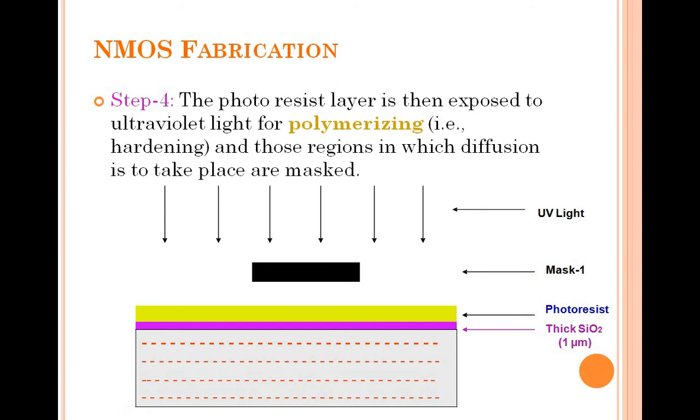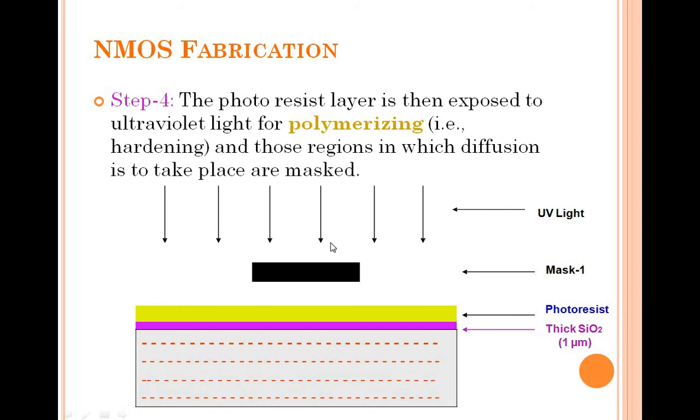Then you add a silicon dioxide layer of 1 micrometer thickness. Then one more layer, your photoresist layer, which is evenly distributed over the overall layer of your crystal. Now this is all exposed to the ultraviolet light, and here we are masking.